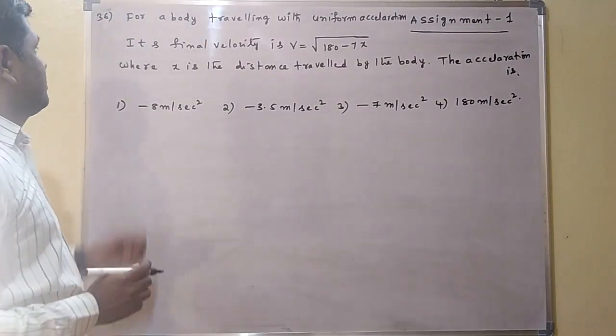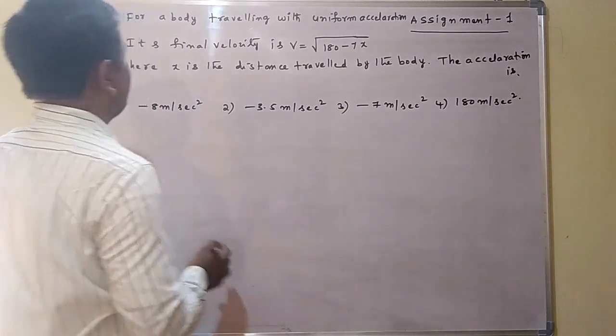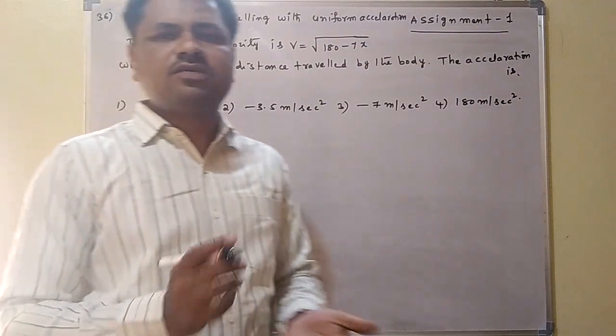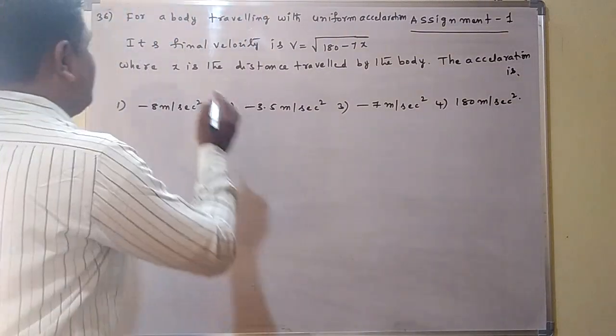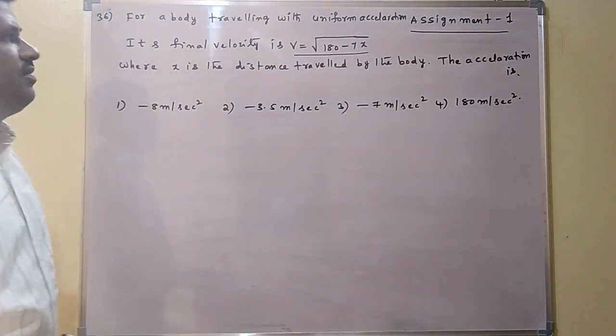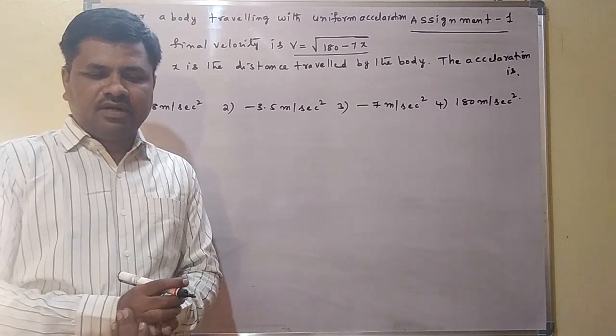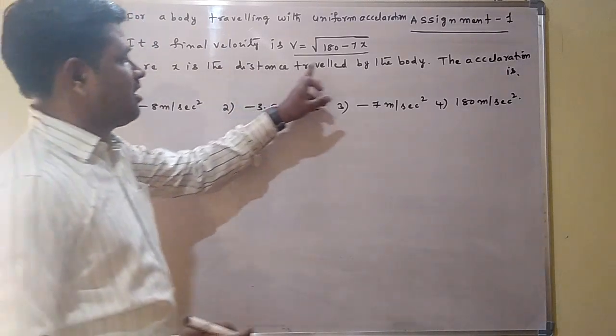Right. Next, see question number 36. For a body traveling with uniform acceleration. Uniform acceleration means it covers equal distances in equal intervals of time. The final velocity expression is given: v is equal to under root of 180 minus 7x, where x is the distance traveled by the body.